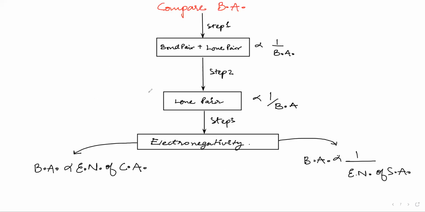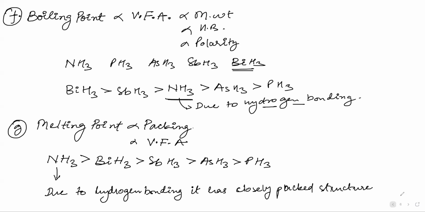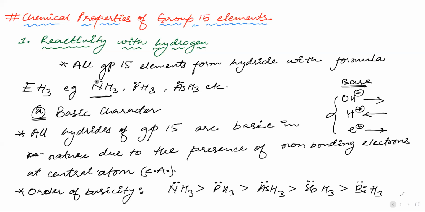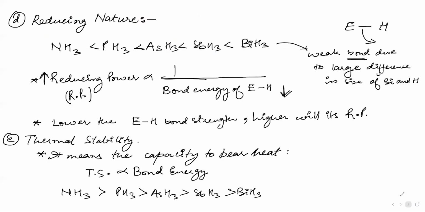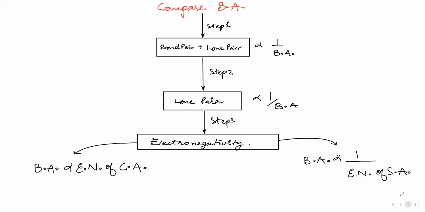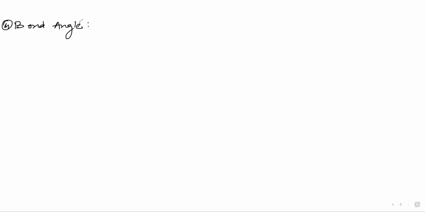Now we will compare, okay? The elements of group 15, the order of bond angle. Now see how many orders, the things that we have compared, the number of orders that we have got here. So if you don't revise this daily, you will not be able to remember, okay? That is why I ask you to read it daily, and then only you will be able to retain it when your examination comes.